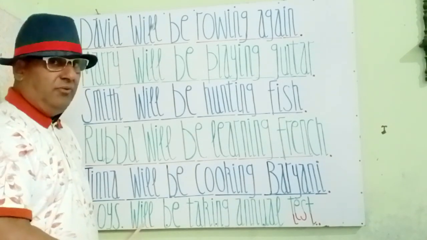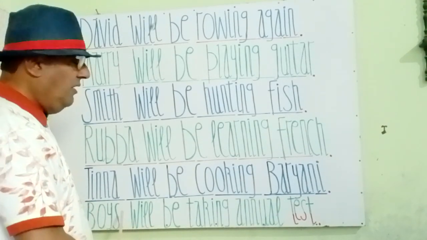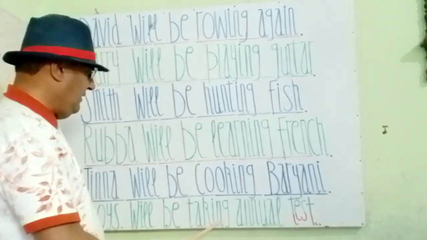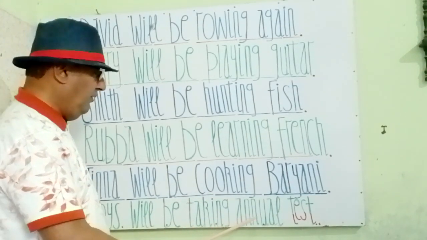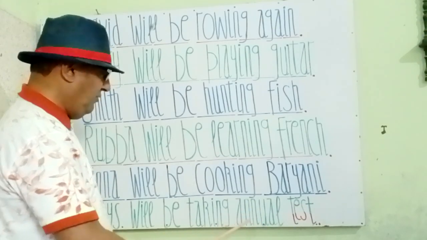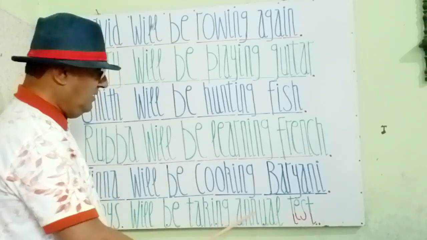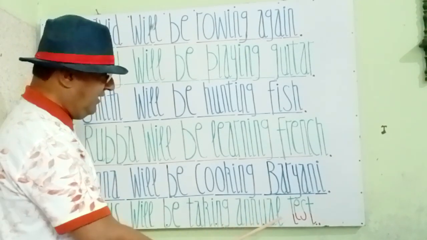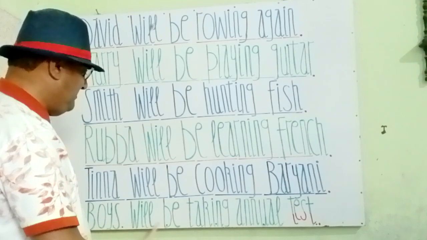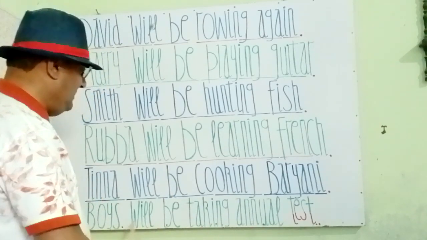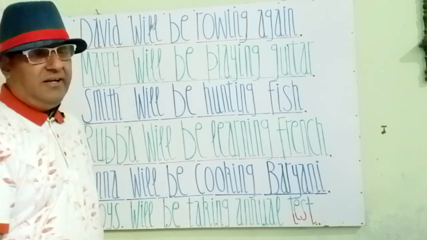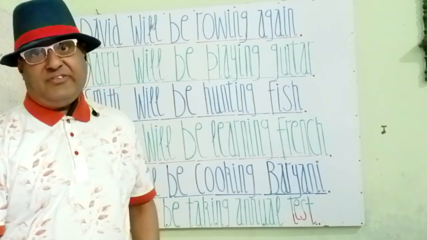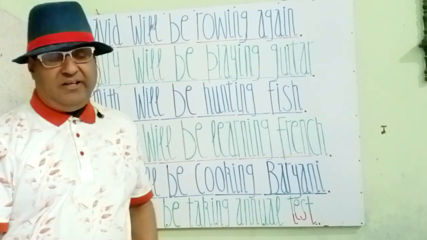Boys is a plural subject and a noun. Will is a helping verb. Be is for the continuity in passive, and taking is the basic verb form. Annual test is an object. Exams at the end of the year, after completing a year, are exams. So boys will be taking annual test. लड़के सालाना इम्तिहान दे रहे होंगे.